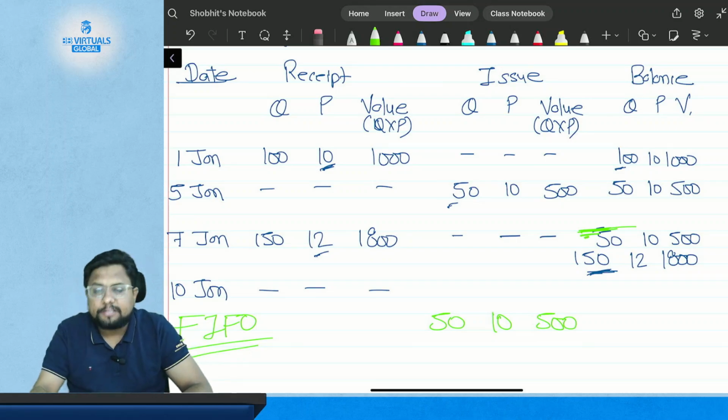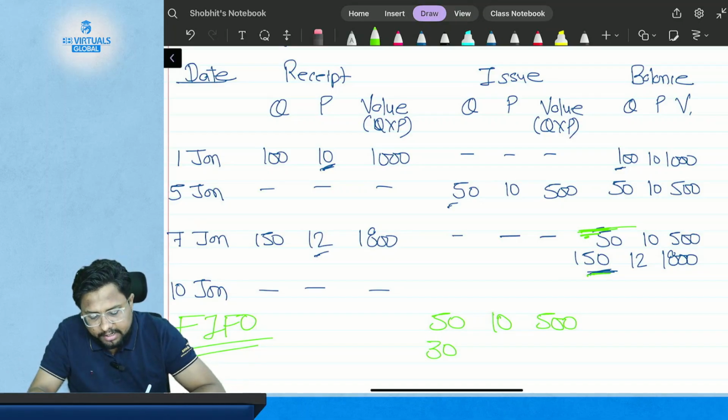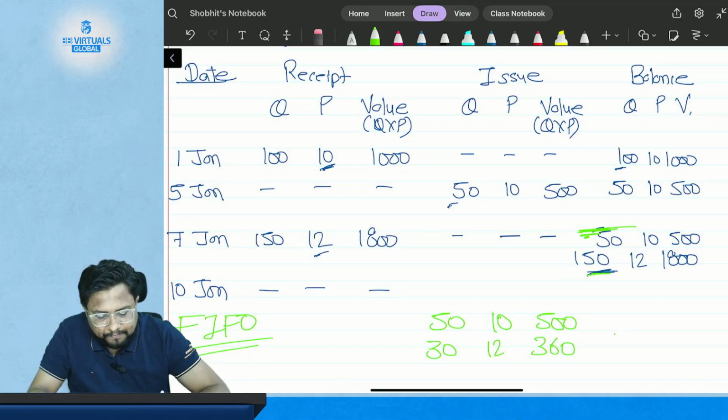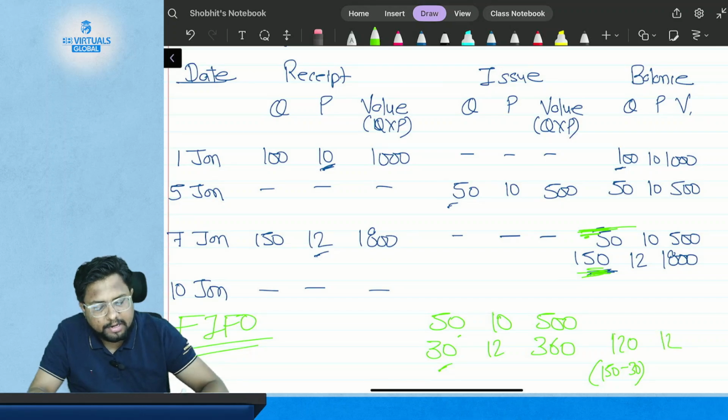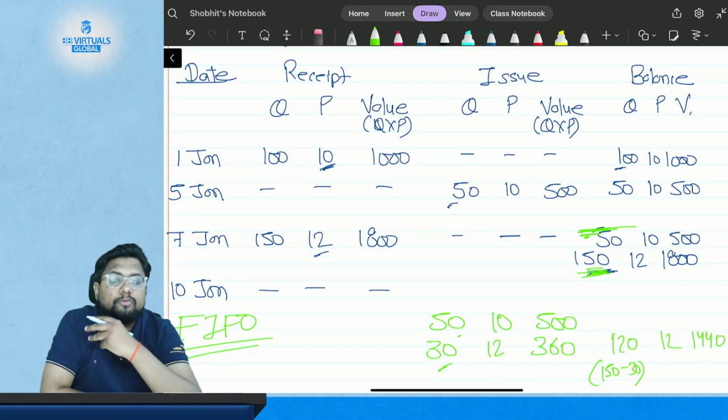So as 50 kg has been fully issued, then what is remaining? The 150 kgs. Then I will issue 30 kgs from that 150 kgs lot at a rate of $12 per kg, which is 30 multiplied by 12, which is 360. So what will be left with me? The only quantity left is 150 minus 30, which is 120 kgs. That is 120 kgs at a rate of 12, which comes to $1,440 value. Okay, so this is FIFO, first in, first out.